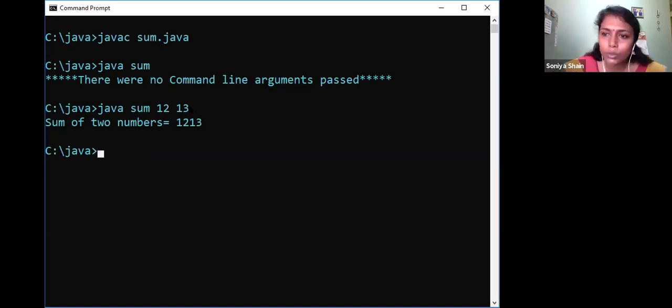So what do you have to do to solve it, if you want to get the answer as 25? You have to convert the string to integer type. Suppose you want to add decimal point numbers, you have to convert to double. Okay, let us see the change. So again, we will go to the program.